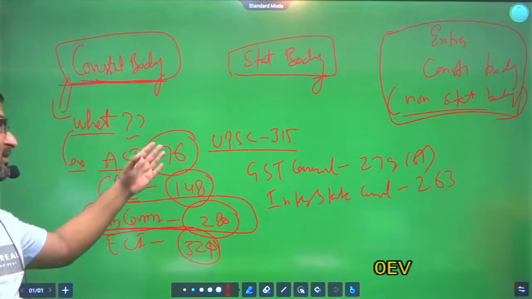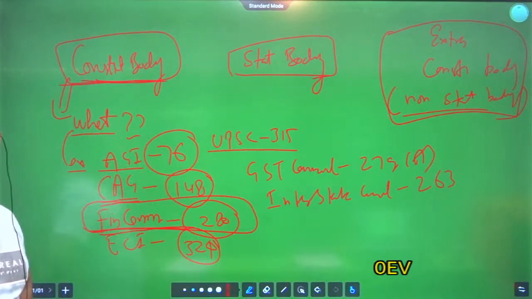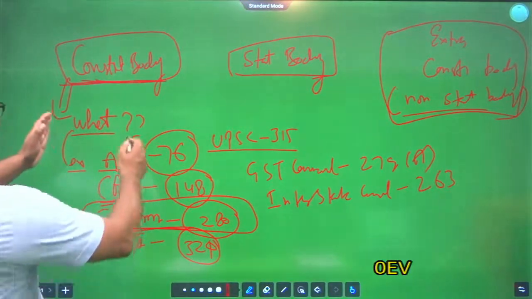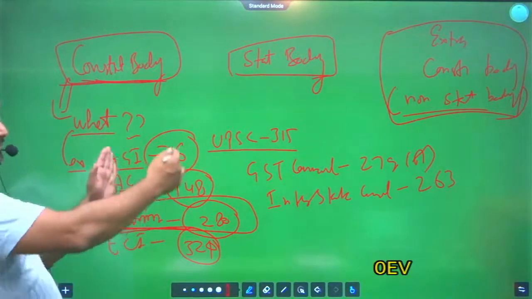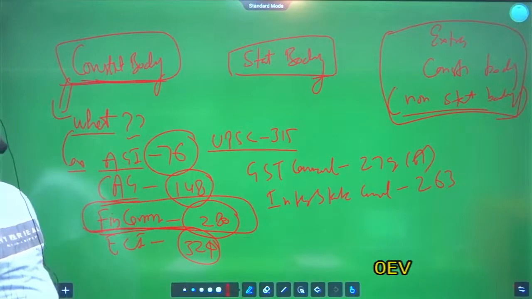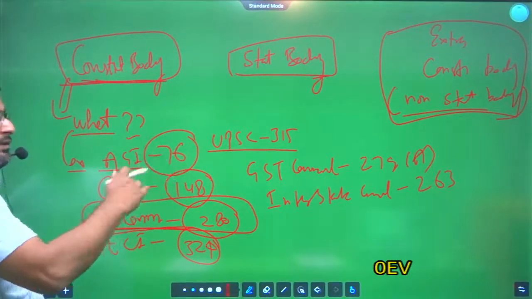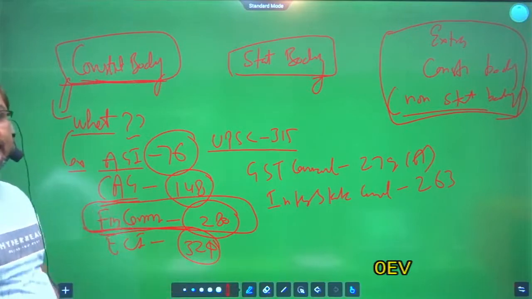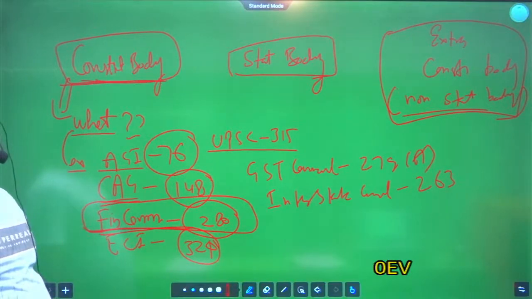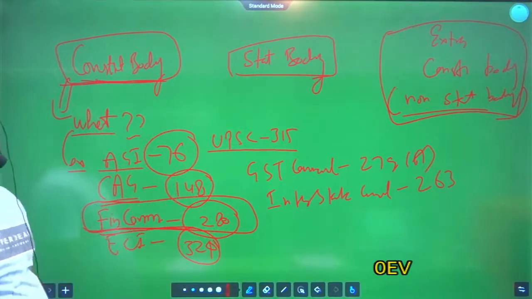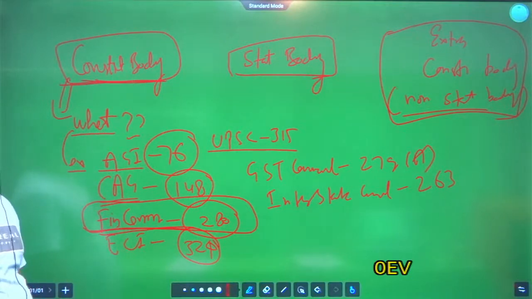And in prelims, in state PCS, they will directly ask questions, and they will give you 4 bodies and 4 articles, and they will ask you to match these bodies correctly. Or maybe sometimes they will ask you which one of the following is not correctly matched. This type of question has been asked in state PCS.